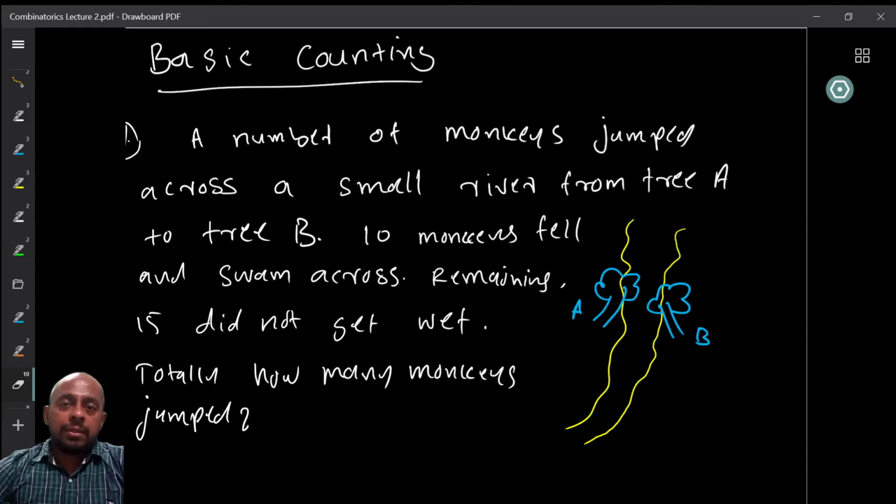So welcome to the second week of this course on combinatorics. Previous week we looked at the Pigeonhole principle and some related questions. This week we are going to look at some basic counting techniques, which will be useful for developing new techniques as well as for any question that you might look at in combinatorics.